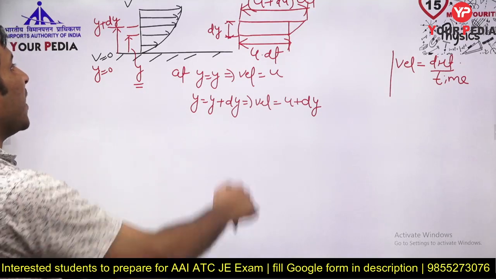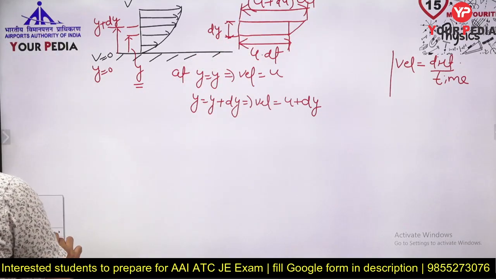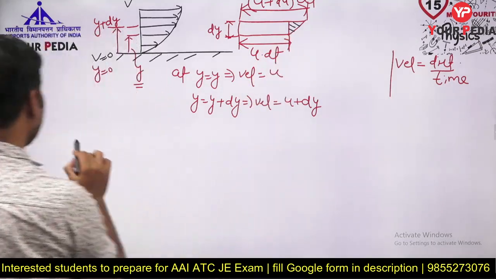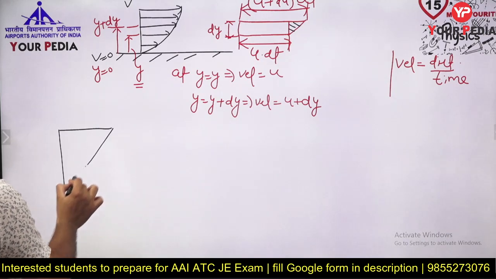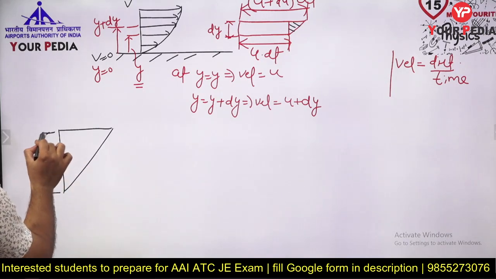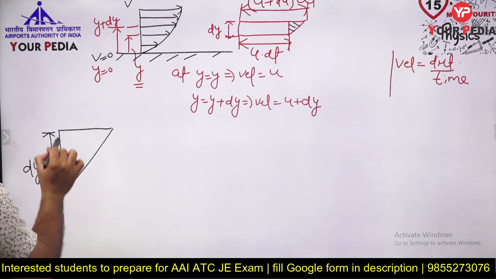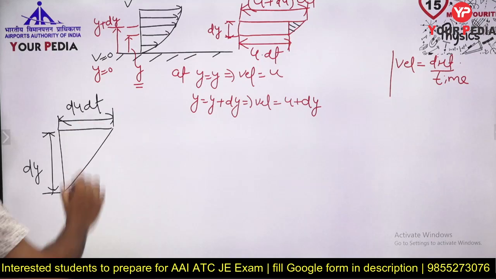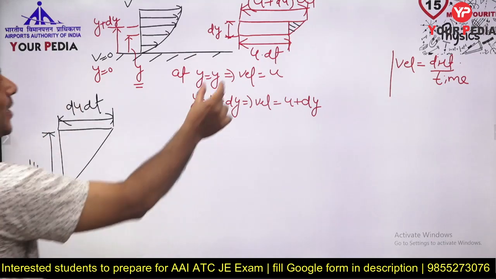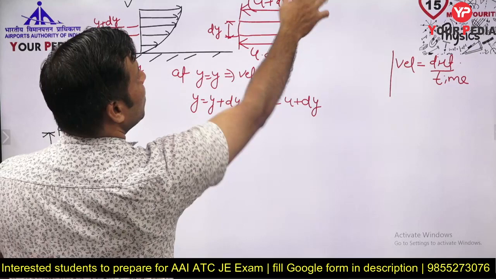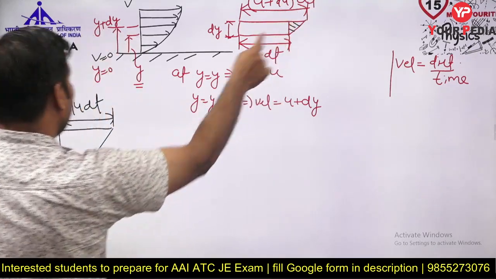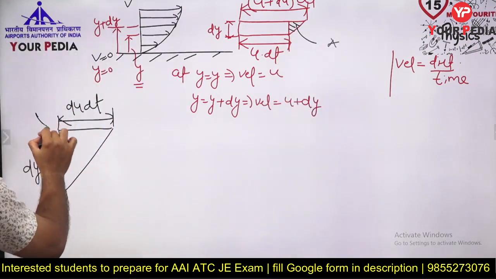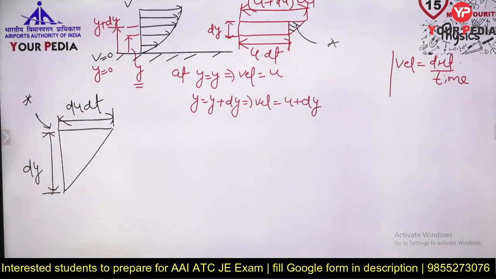Okay. So if you subtract the lower from the upper, you are going to get this particular part, and I am drawing this part separately here. So this is dy, and this is du dt, because the lower part is u into dt and the upper part is u plus du into dt. This shaded part I have drawn separately here.